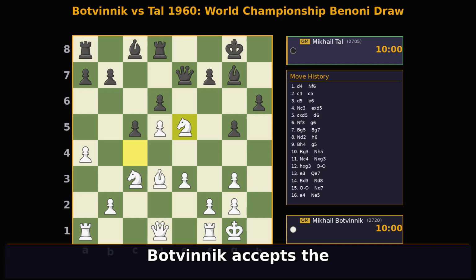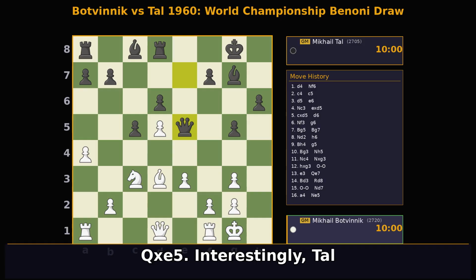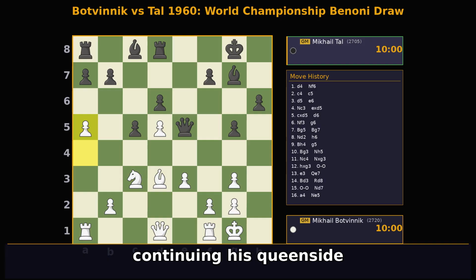Botvinnik accepts the exchange with Nexf5. Tal recaptures with Bxf5. Interestingly, Tal himself later felt this was a mistake, as it blocked his bishop's path, but engine analysis suggests it was indeed the best move in the position. Botvinnik pushes a5, continuing his queenside expansion and creating a passed pawn.